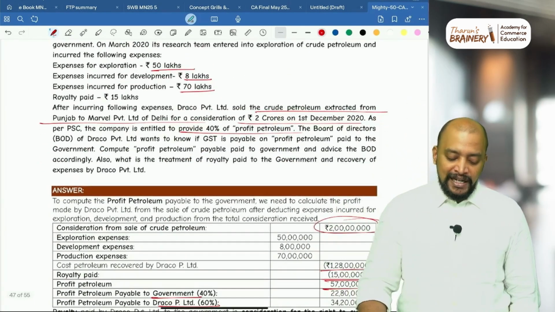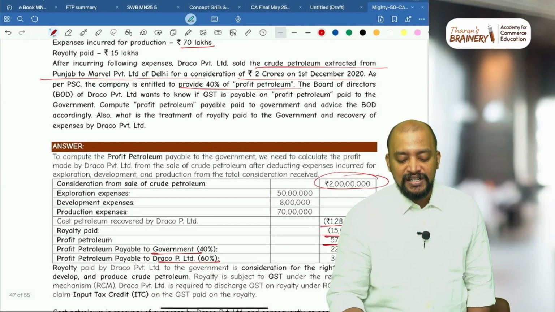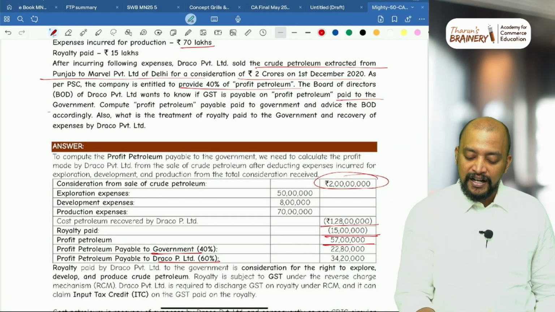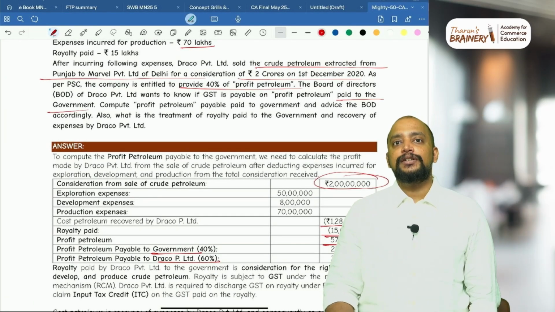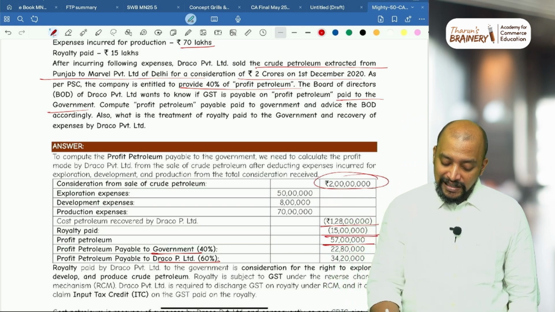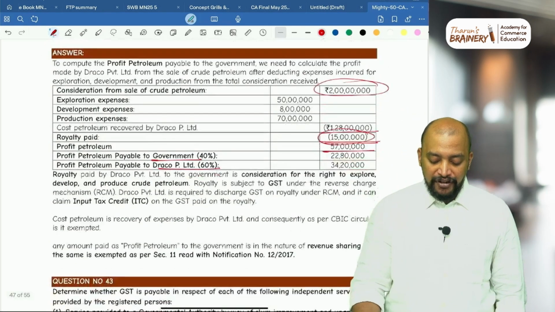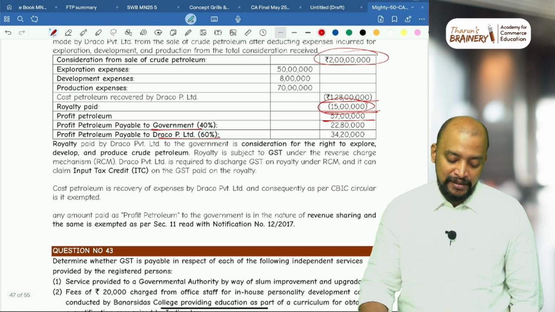The board of directors of Draco Private Limited wants to know if GST is payable on profit petroleum paid to the government. No, there is no GST on that. On the royalty, there is GST payable, but not on the profit petroleum. Share of profit petroleum is exempted.